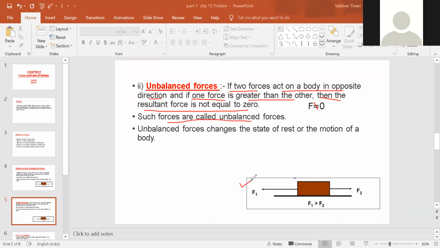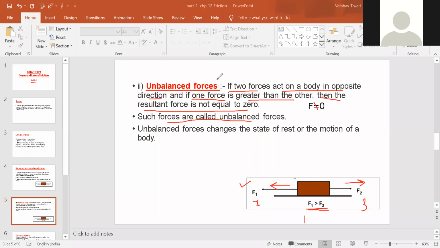Here is an example. The figure shows two forces, F1 acting on the left side and F2 acting on the right side, and it is mentioned that F1 is more than F2. Let us take values. Let F1 be 7 Newton and F2 be 3 Newton.